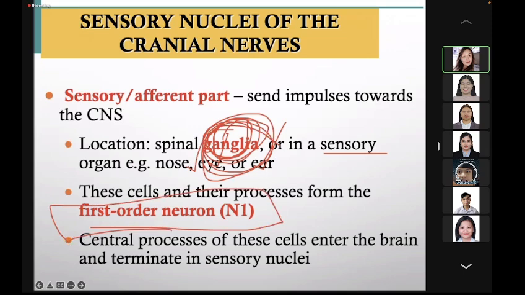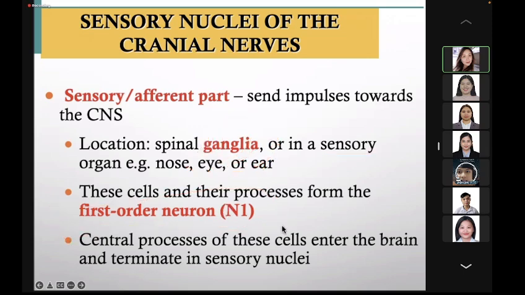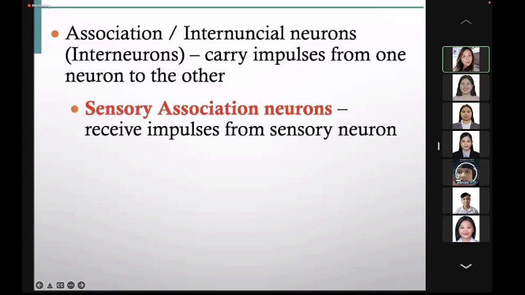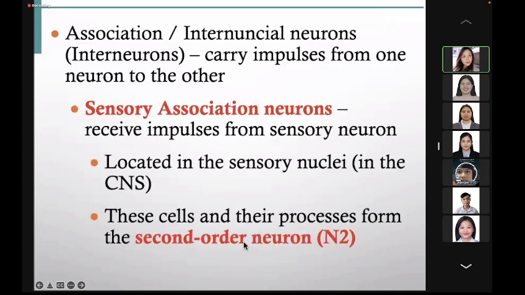The cells and their processes form the first order neurons. Now, when the central processes of these neurons enter the brain, they will terminate or connect with the second order neuron.